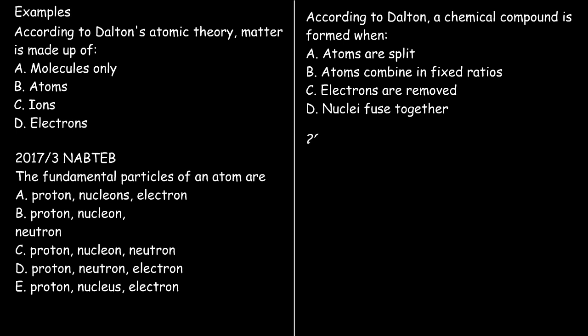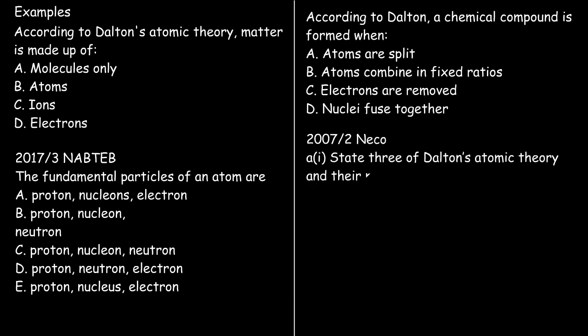Now we have a theory question that says: state Dalton's atomic theory and state their modification. Now, Dalton's atomic theory goes as follows. The first states that atoms are made up of small indivisible particles, and this has been modified because of the discovery of subatomic particles. So atoms are made up of subatomic particles known as electron, proton, and neutron.